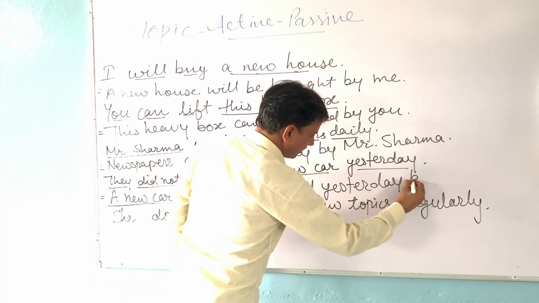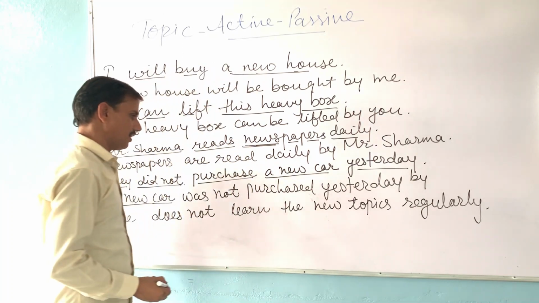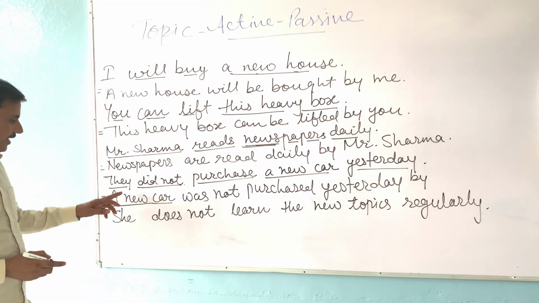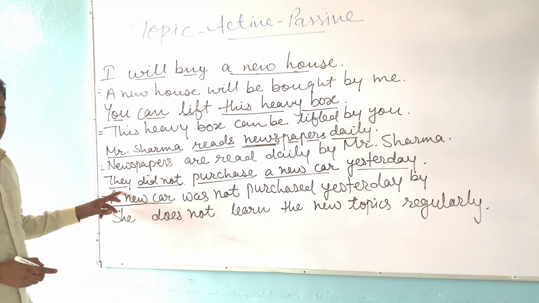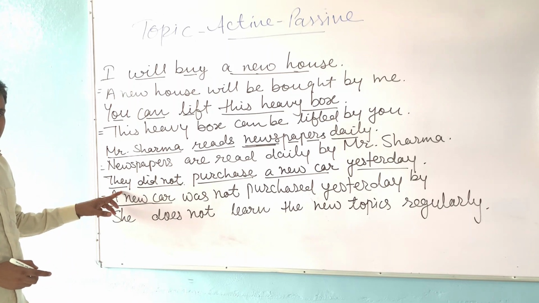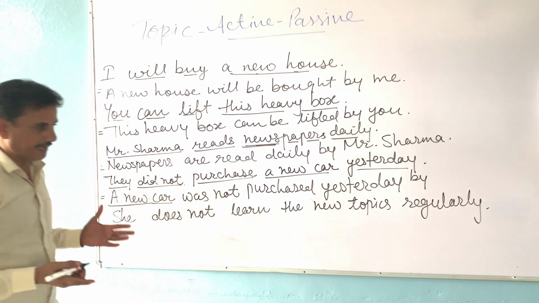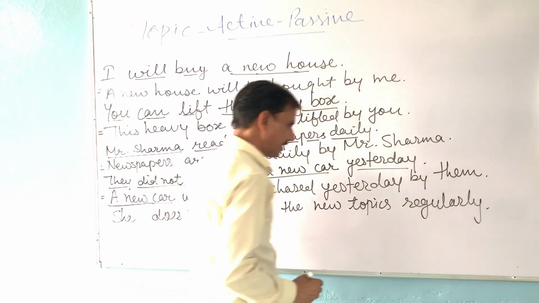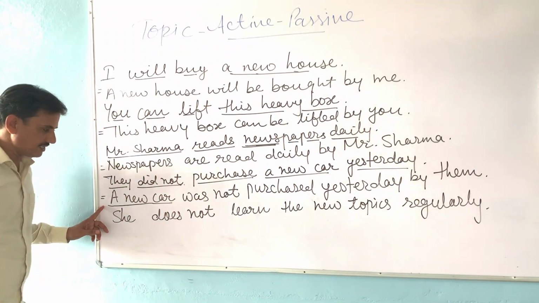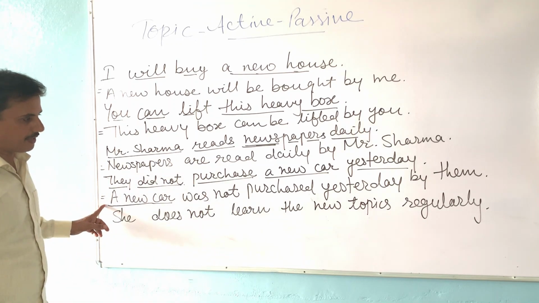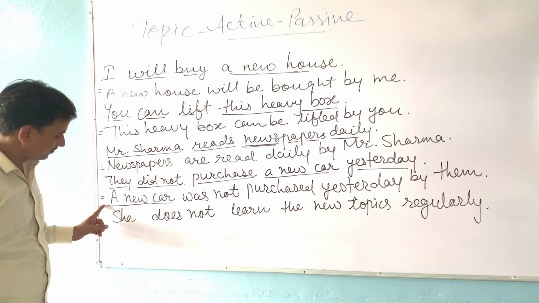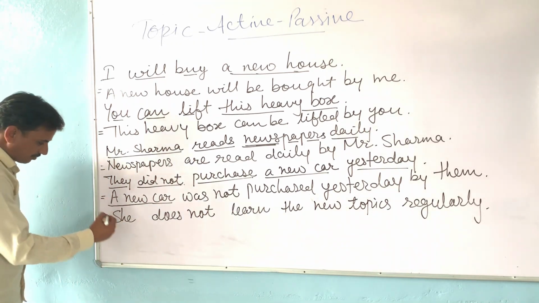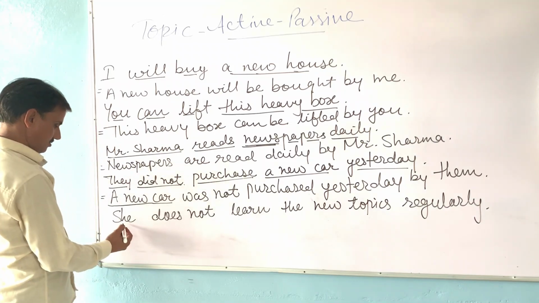And now we will write by, and now after by we have to add the subject in the objective case. They is given, and the objective case of they will be them. So write here them. Okay, this is the passive sentence: A new car was not purchased yesterday by them. Now I come to the next question.